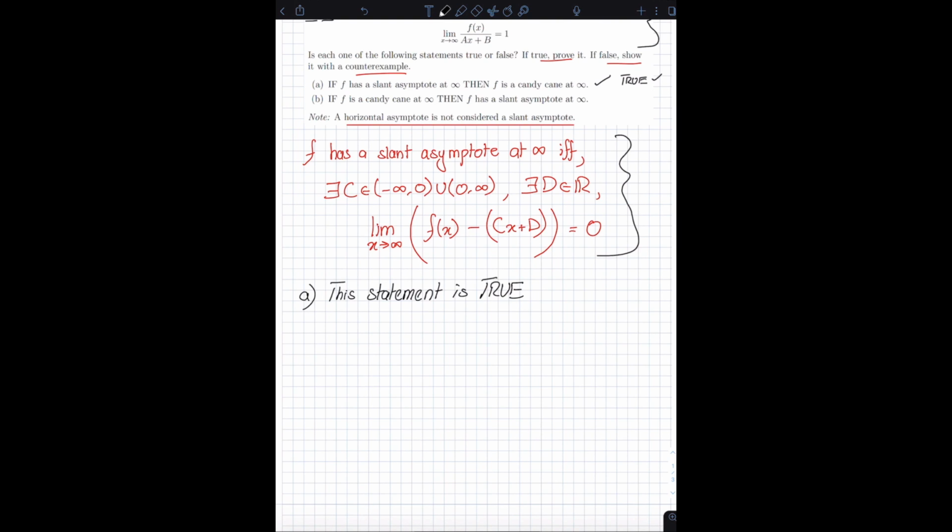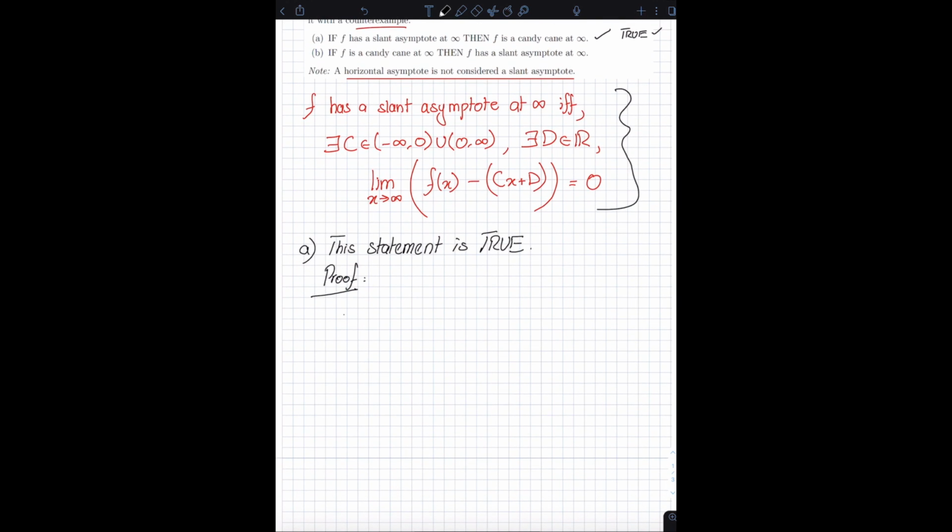And now I'm going to write a proof for it. So let's see what my proof is. So my proof is going to go as follows. First thing I'm going to do is define all my variables. So the only variable I have over here is the function f. So I'm going to say let f be a function defined on R.